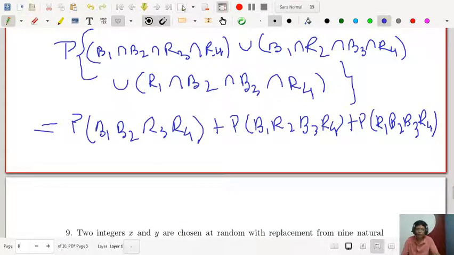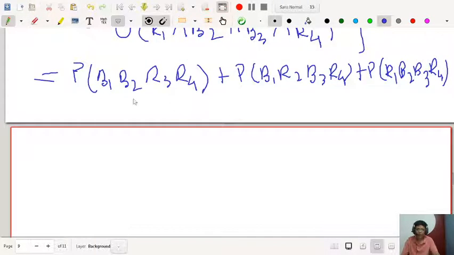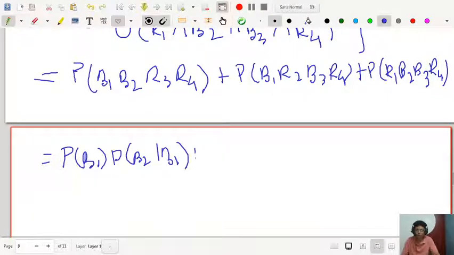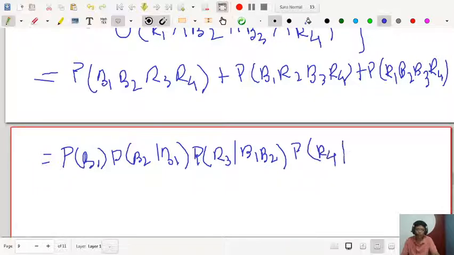These probabilities can be calculated using conditional probability: probability of B1, next probability of B2 given B1 has been drawn, probability of R3 given B1, B2 have been drawn, and probability of R4 on the condition that you have drawn B1, B2, R3, and so on. You can write the others also.